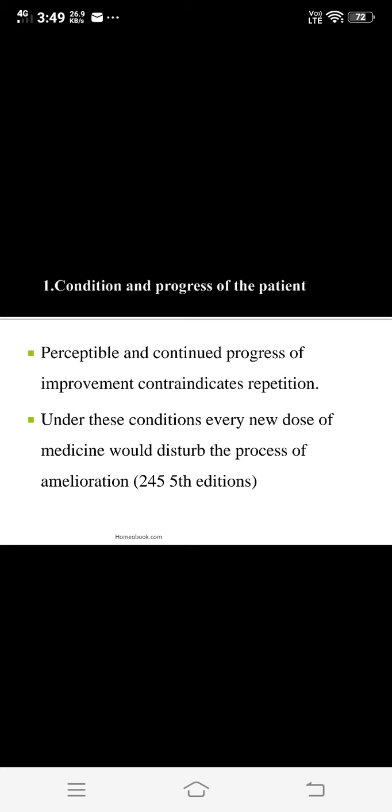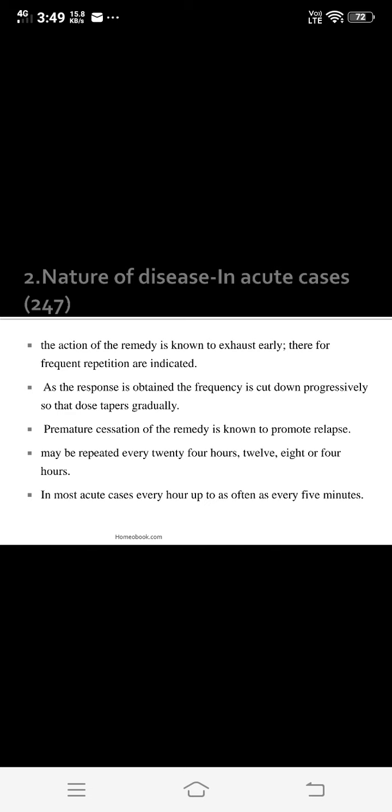If there is progression or improvement in the patient, that contraindicates repetition, because under this condition every new dose of a medicine would disturb the progress of amelioration. Also, the cessation of progress is not to be taken as an indication for repetition. The only indication for repetition is the return of a disappeared symptom. This is the first point, the condition of the patient.